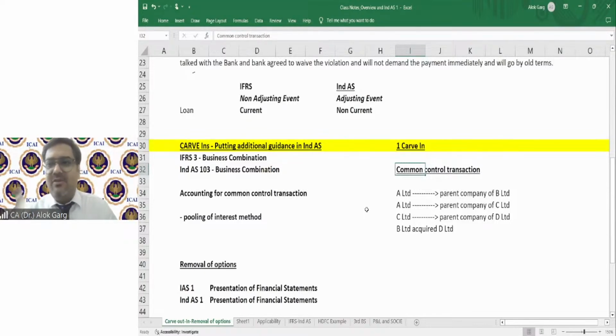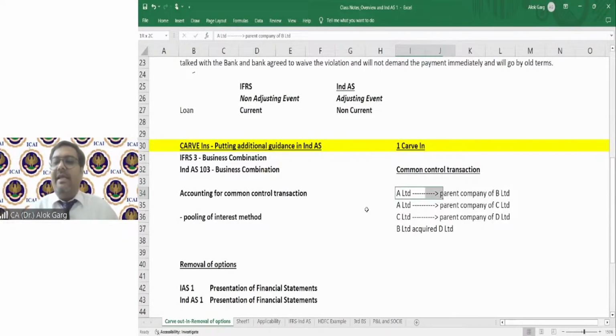Now the stock price is almost 400 rupees. You heard about that? So Jio Financial came out from Reliance Industries, right? So friends, we said that we will apply the entire accounting of IFRS 3. But if there is a group entity acquisition or common control acquisition, we will apply book value method. This is the additional guidance which we have inserted in IND AS.